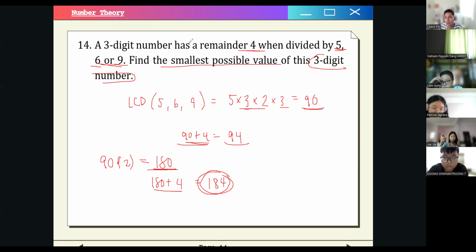Again, let's be careful with what is being asked of us. We want to find a 3-digit number, not the 2-digit one. So this is wrong. So the answer would be 184. And by the way, we want to find the smallest one. So if we want to find the biggest one, you have to look at other multiples of 90. But let's not look into that, no? That's for another problem. Let's move on to number 15.